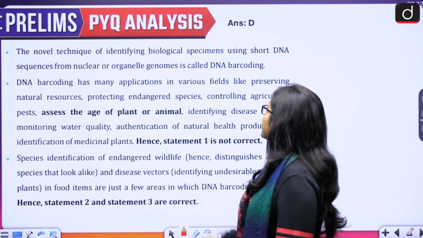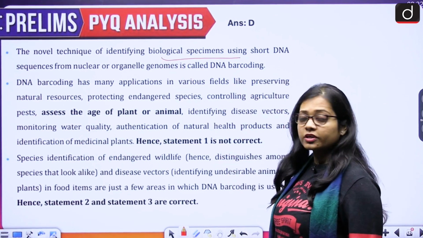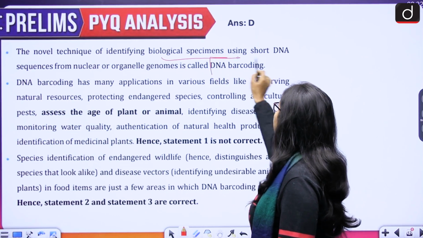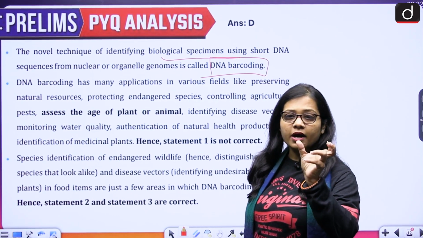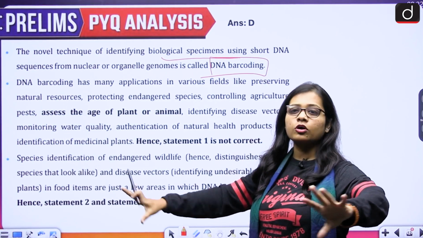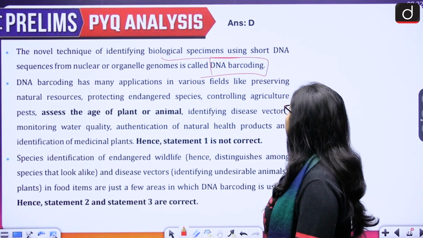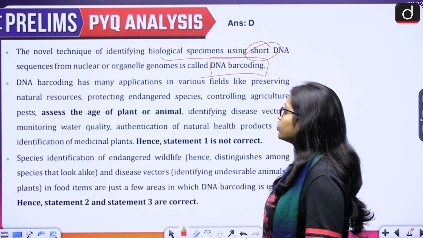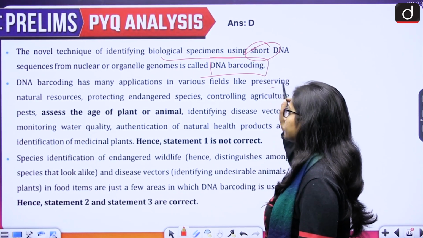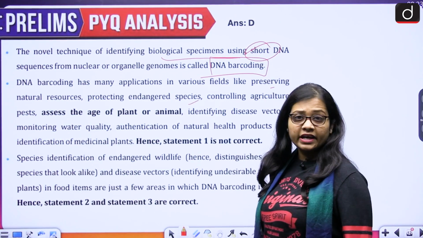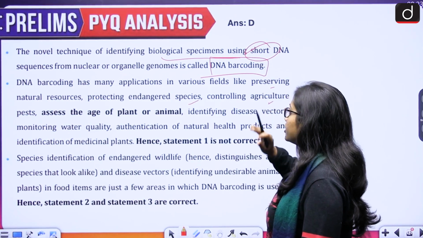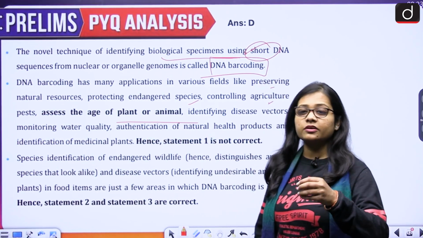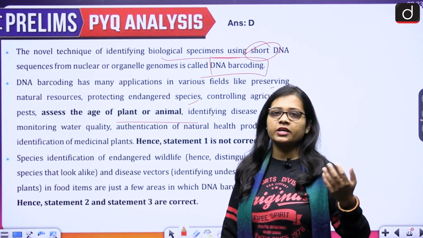The novel technique of identifying biological specimens using short DNA sequences from nuclear or organelle genomes is called DNA barcoding. The name itself is saying barcoding. It means it does not talk about the complete DNA. It is talking about short DNA sequences. Then DNA barcoding has many applications in various fields like preserving natural resources, protecting endangered species, controlling agricultural pests, access the age of plant or animal, identifying disease vectors and many others. Applications can be asked in many other forms also.